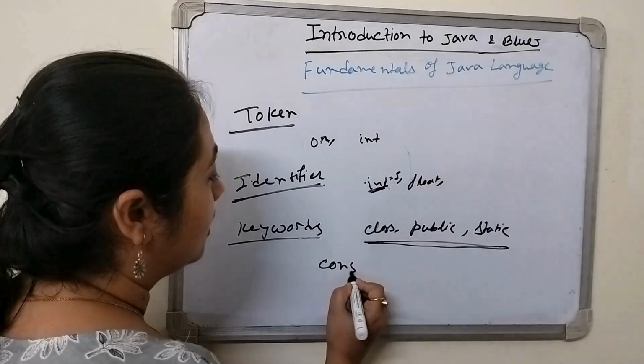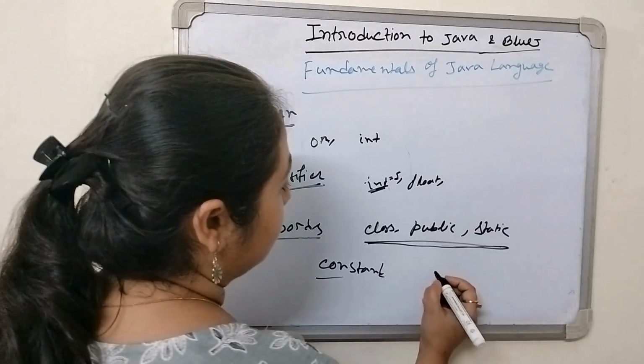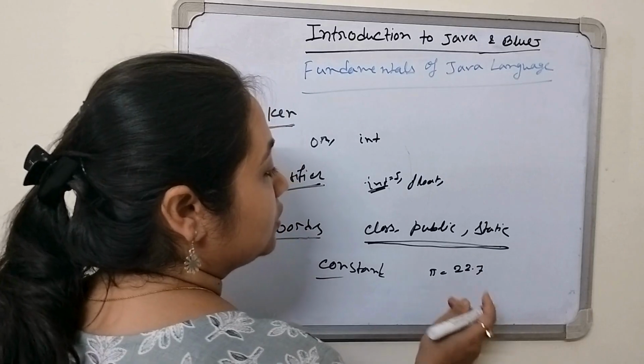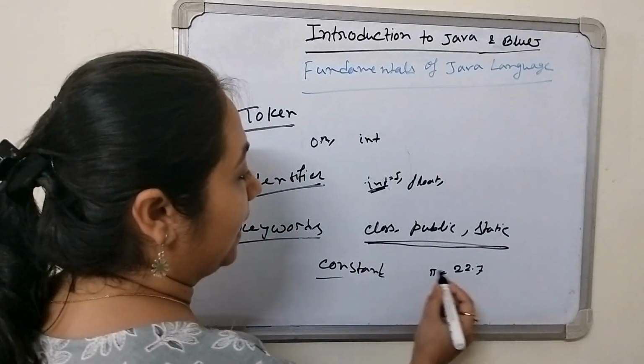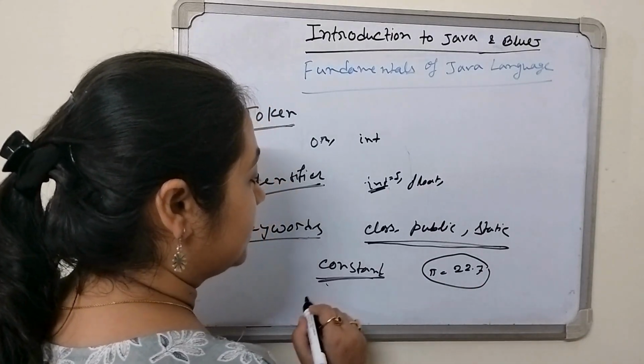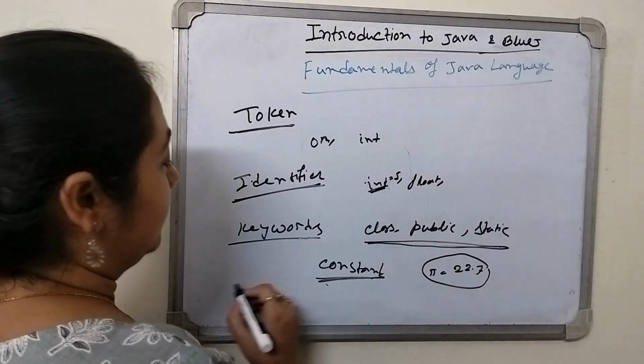And the constant. Constant means a value which is constant throughout the program. Suppose I have written here pi, which we know is 22/7. So if we do any program using pi, this value will be constant throughout the program. So this is known as the constant. Next is the variable.